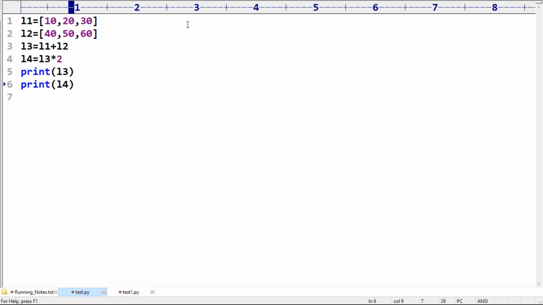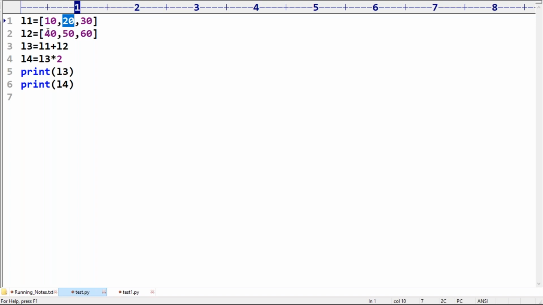Observe. A wonderful, beautiful question. There may be a chance of this type of question for the certification. Sir, between two list objects, is the plus operator applicable or not? Yes, applicable. List plus a list is always a list. Here, addition is not going to happen, not 10 plus 40, 20 plus 50.